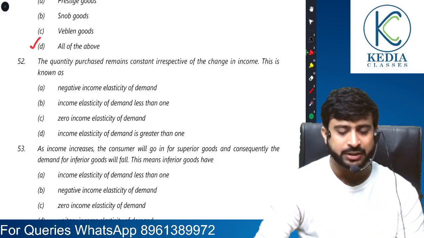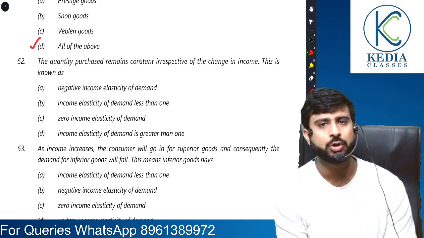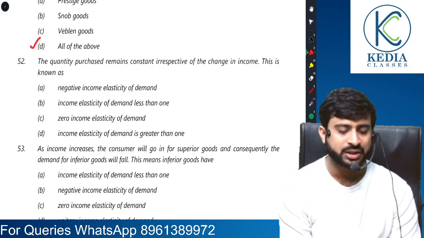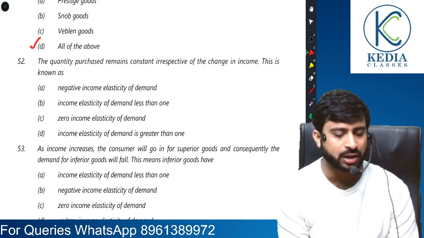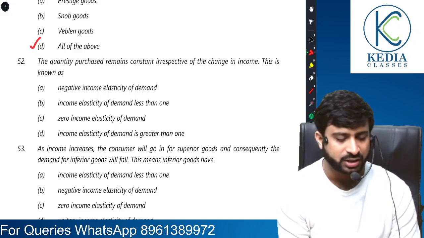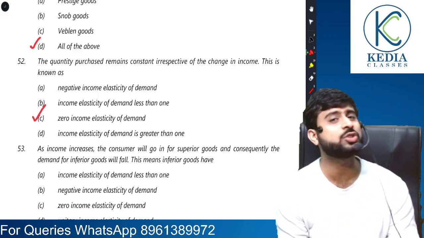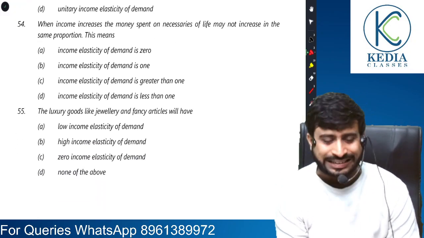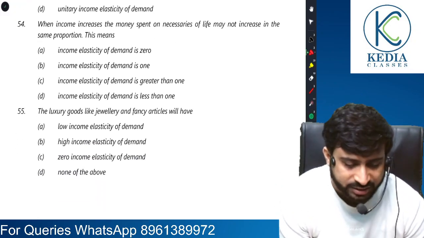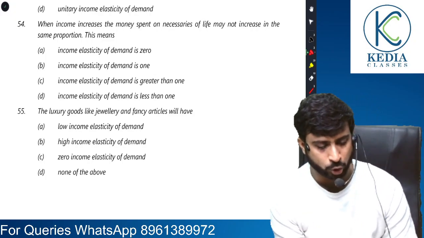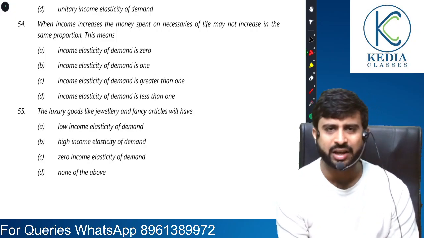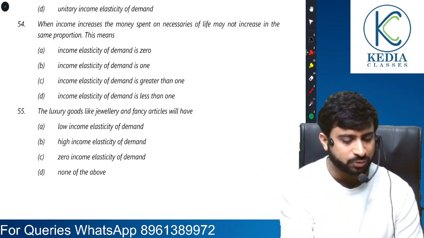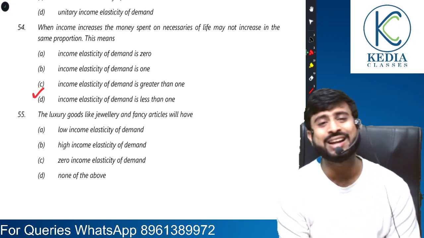Quantity purchased remains constant irrespective of change in income. So your income is rising, your income is falling, but your quantity demanded has remained the same. Despite the change in income, there is no change in demand. So this means there is zero income elasticity of demand, because there is no response of quantity to the change in income. Moving on. When income increases, the money spent on necessities of life may not increase in the same proportion. This means income elasticity is there, but it would be less than 1, because it will not increase with the same strength. So income elasticity will be less than 1.